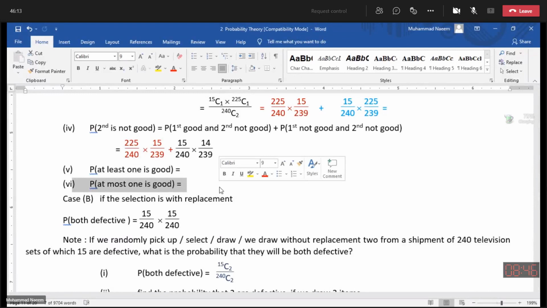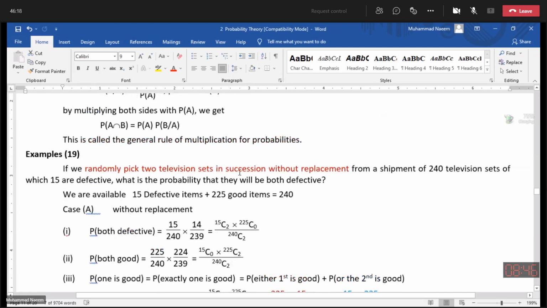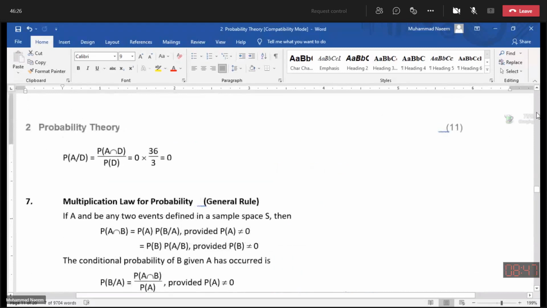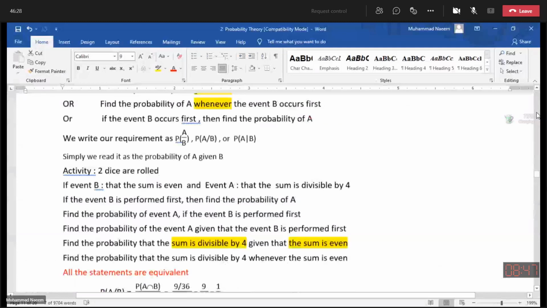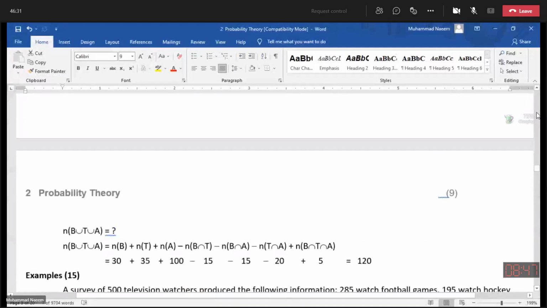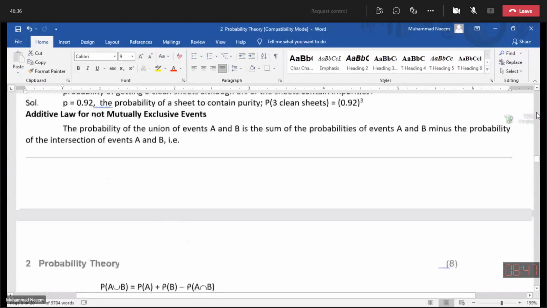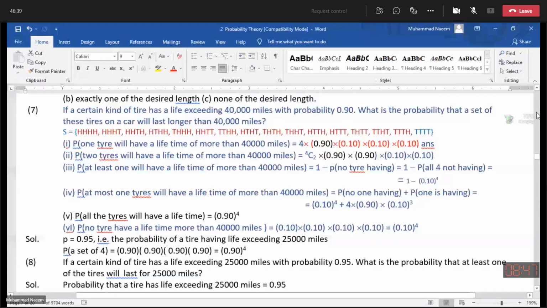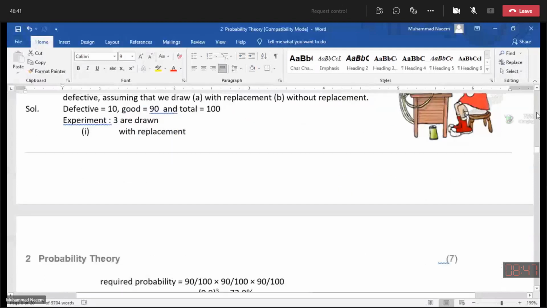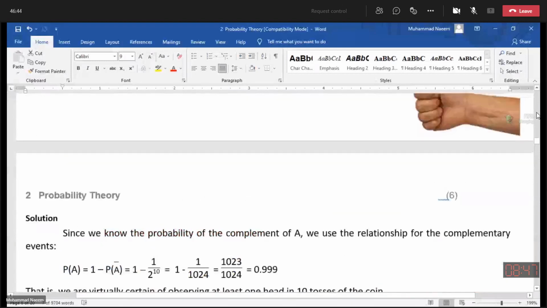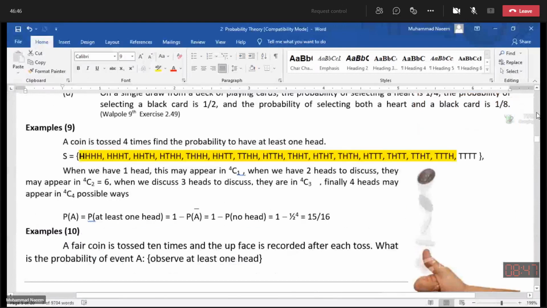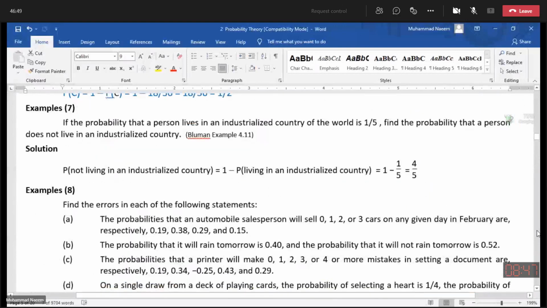We have discussed this example in the previous section. When two cards are drawn, let me show you. Two cards are drawn and we find the probability that both are heart, one is heart, at least one is heart, at most one is heart.